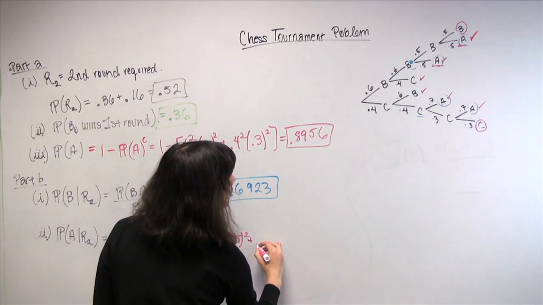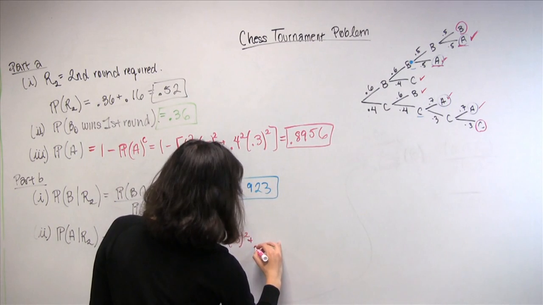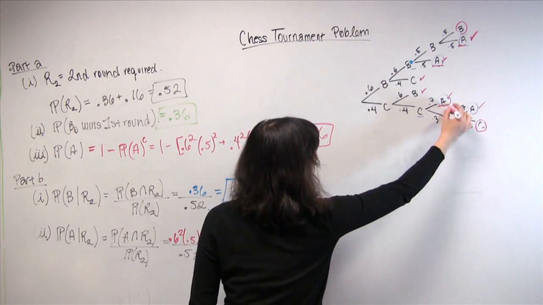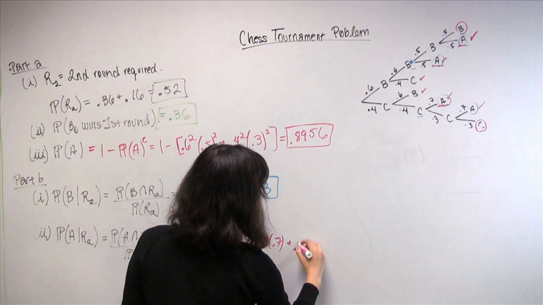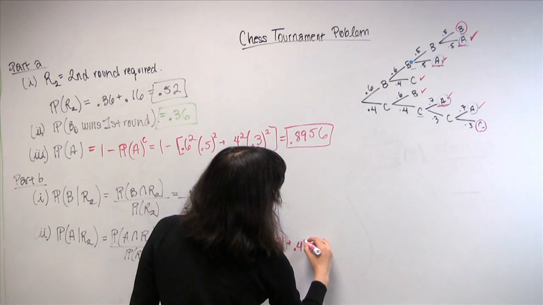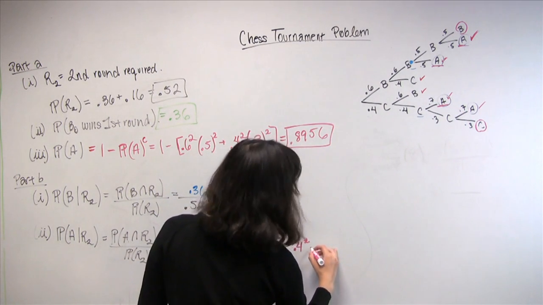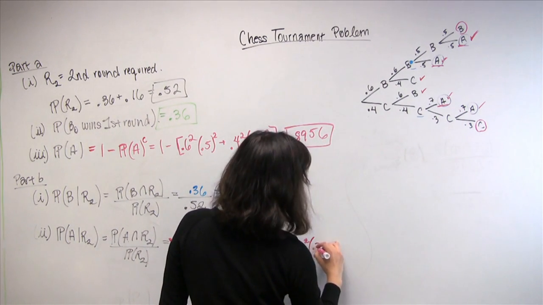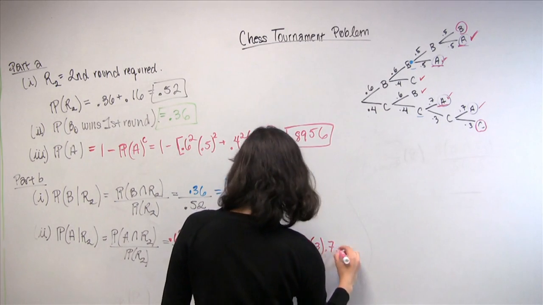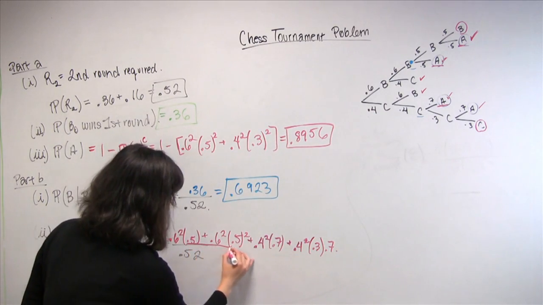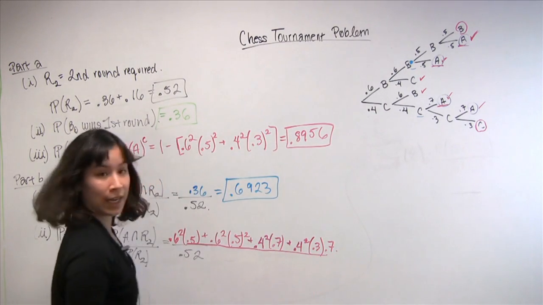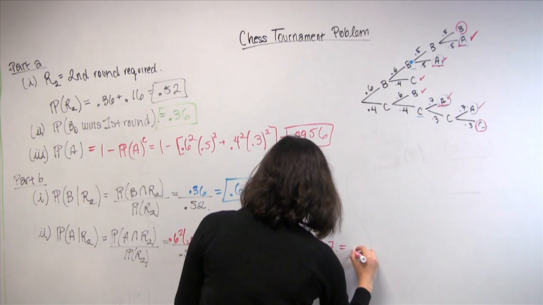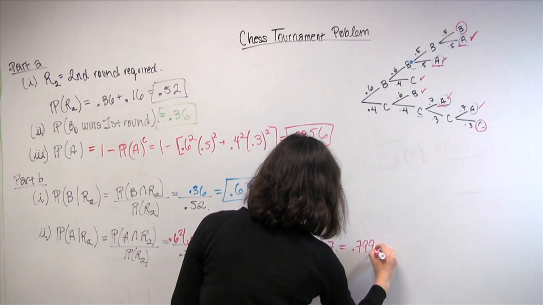And then plus, let's see, 0.4 squared times 0.7, which takes care of this one. And then lastly, 0.4 squared times 0.3 times 0.7. And that is a long expression, but it happens to be about 0.7992.